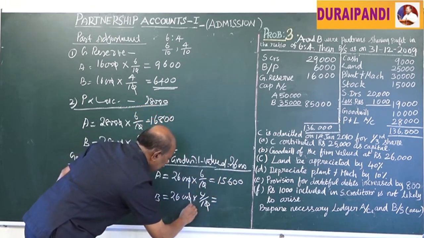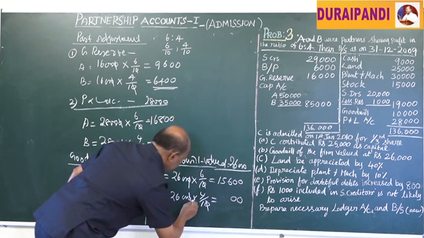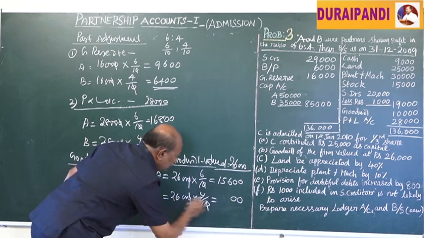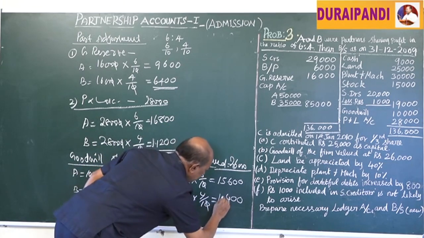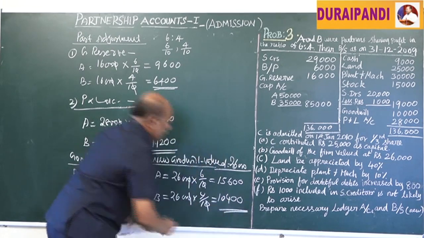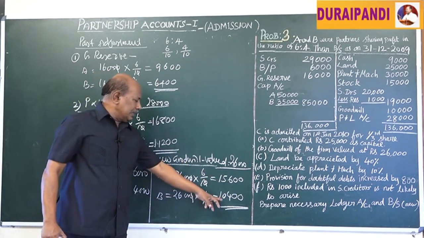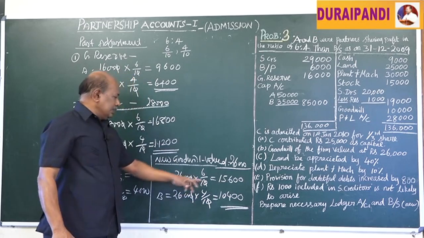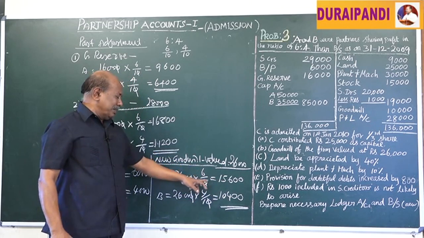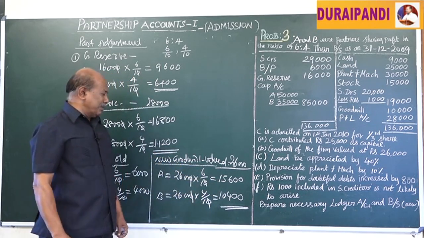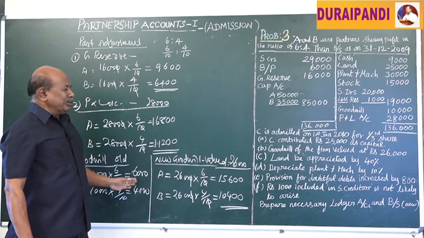Here for A 15,600, for B 10,400. This amount of goodwill is credited to the partners' capital accounts at the time of preparing the partners' capital account. This is with regard to the treatment of past adjustment and goodwill.